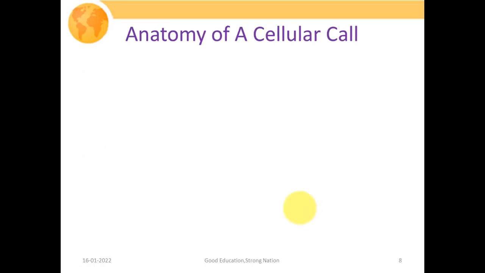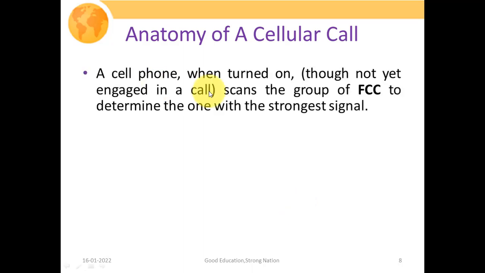Now we're going to discuss how a call takes place. A cell phone, when turned on, though not yet engaged in a call, scans the group of forward control channels to determine the one with the strongest signal.